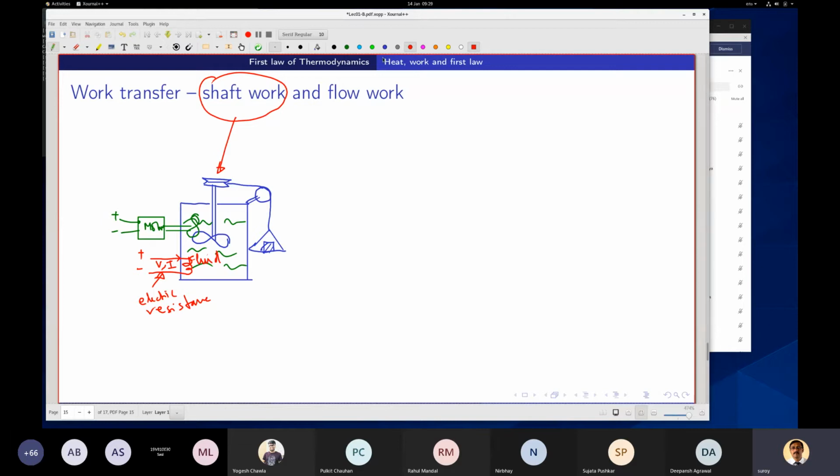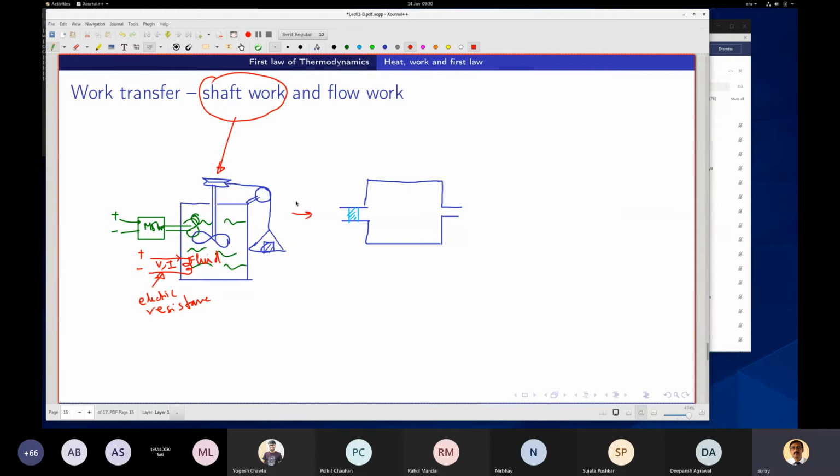Suppose I have a system where some material is being pushed, right?